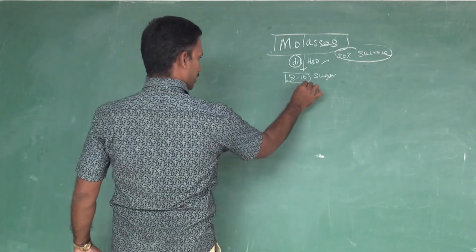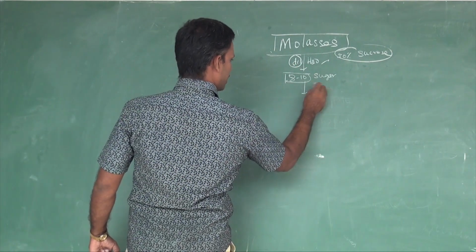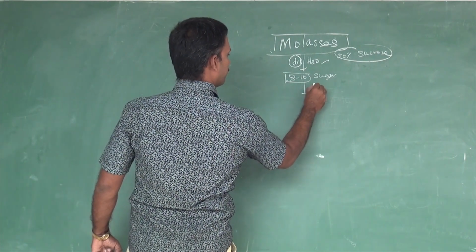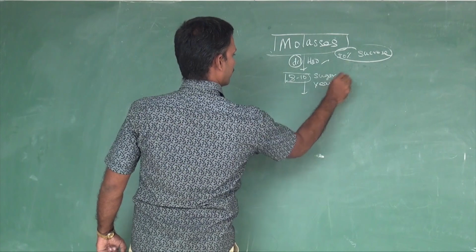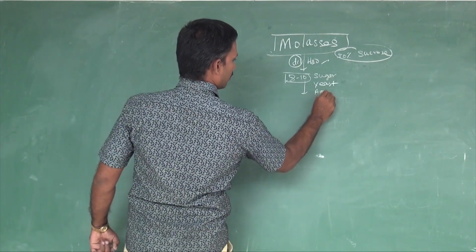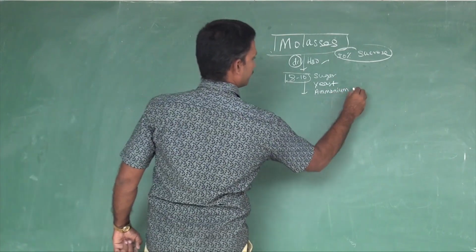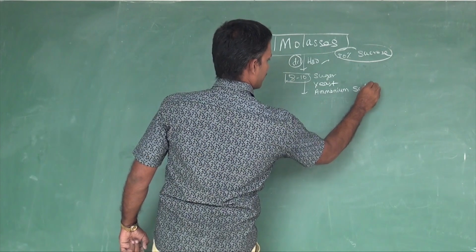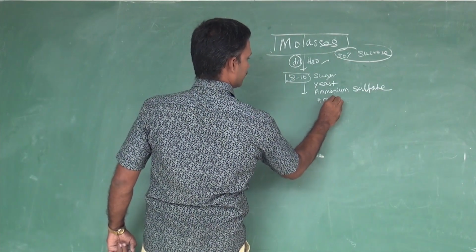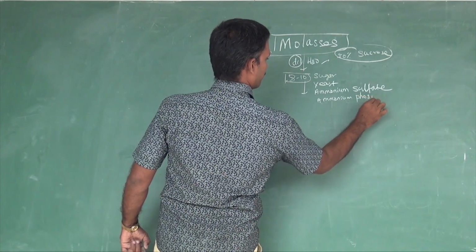Okay. After that, you add yeast, and nitrogenous foods are there. So what are they? Yeast, then ammonium sulfate, ammonium phosphate.